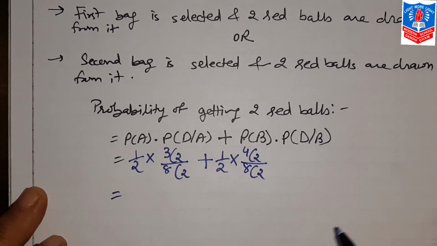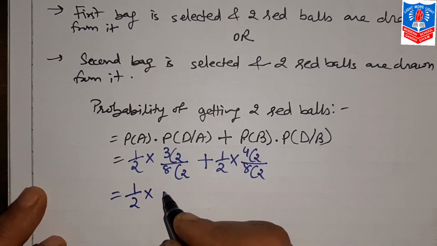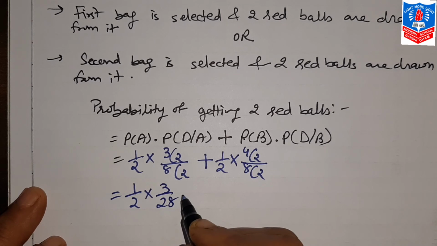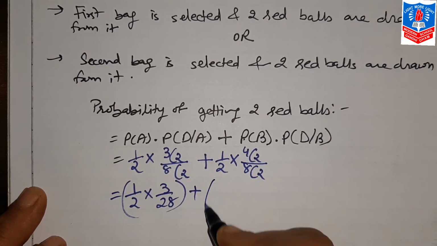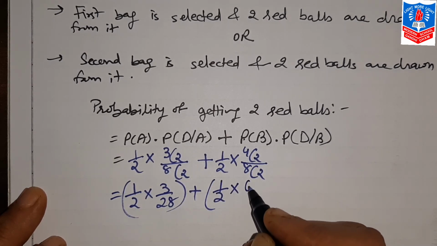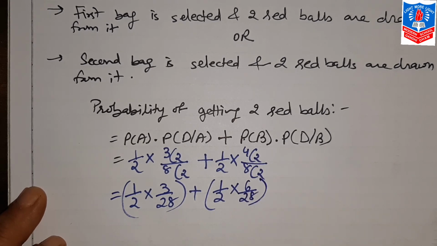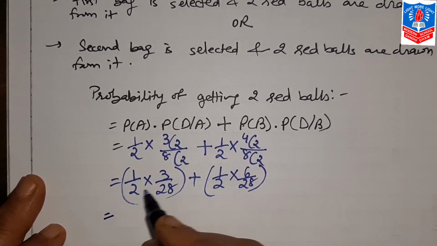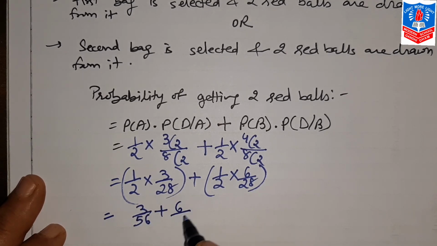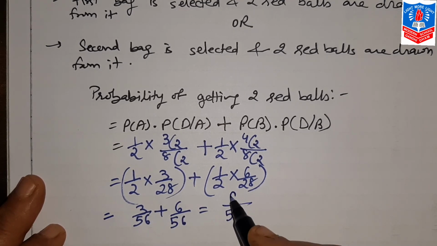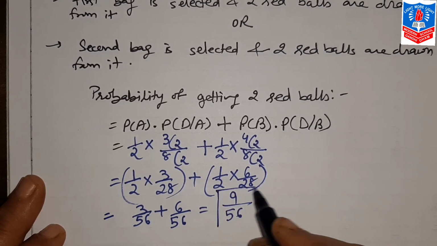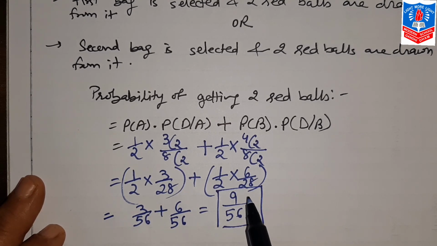When we solve this, half into 3 by 28 plus half into 6 by 28. When you divide this, 3 by 56 plus 6 by 56. Now the denominator is the same, so this will be 9 by 56. 3 plus 6, 9. So this is your final answer, that is 9 by 56. Simplest form is this only.